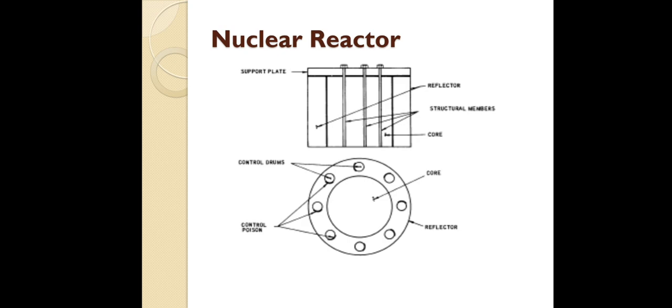And here you can see the control poison. What is the control poison? There you can see the beryllium; there will be a control drum that will be rotating. When the neutron released from the reaction touches the beryllium, it will be reflected and come back. Otherwise, on the other side, if it hits the poison, there will be no reflection. So by using this technology you can control the reactions. That is the use of the control poison.